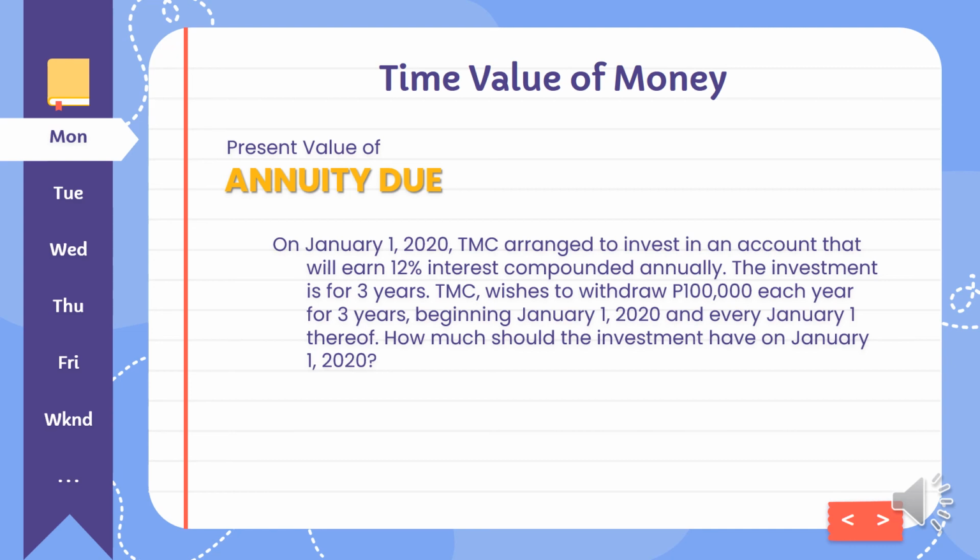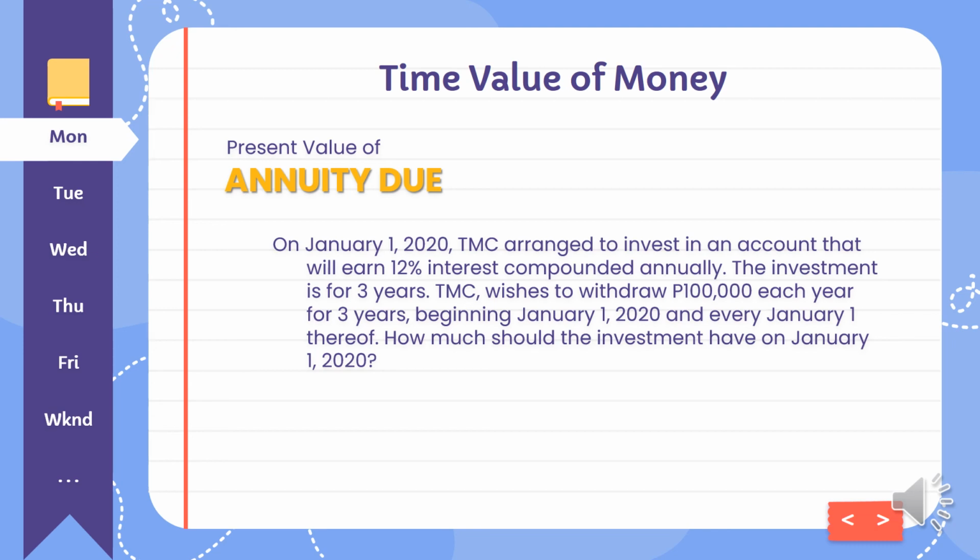Next will be the present value of annuity due. On January 1, 2020, TMC arranged to invest in an account that will earn 12% interest compounded annually. The investment is for 3 years. TMC wishes to withdraw 100,000 pesos each year for 3 years, beginning January 1, 2020, and every January 1 thereof. How much should the investment have on January 1, 2020?